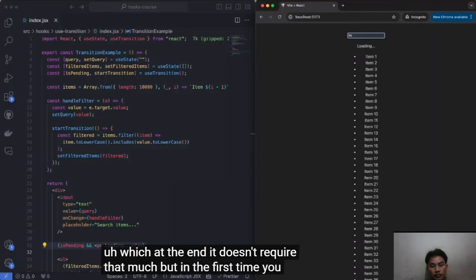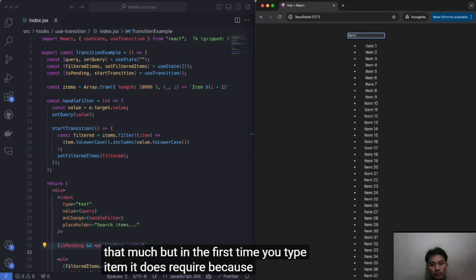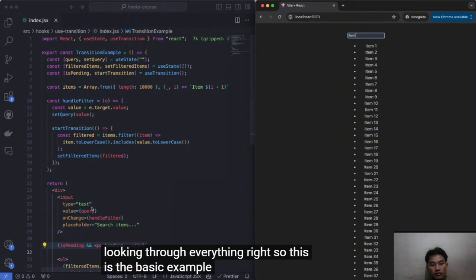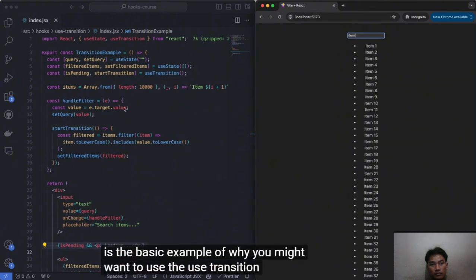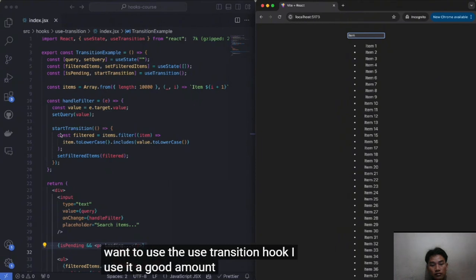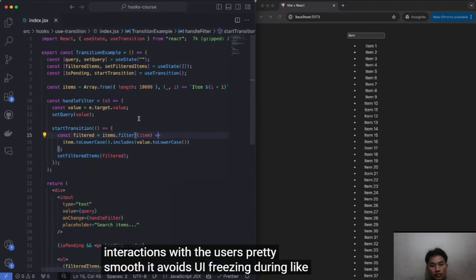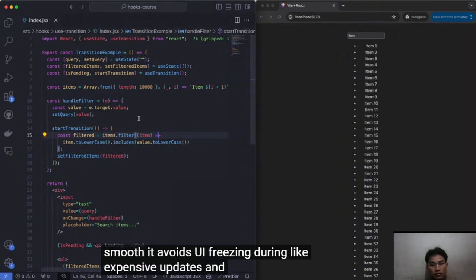In the first time you type an item, it does require time because it's looking through everything, right? So this is the basic example of why you might want to use the useTransition hook. I use it a good amount. It keeps interactions with the users pretty smooth.